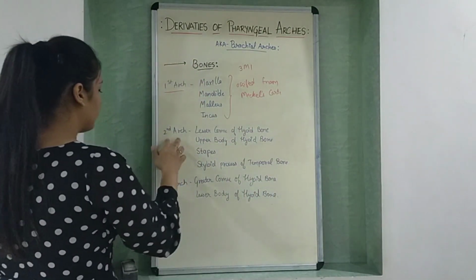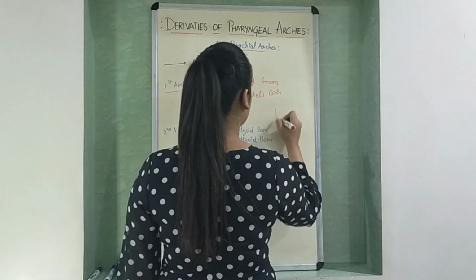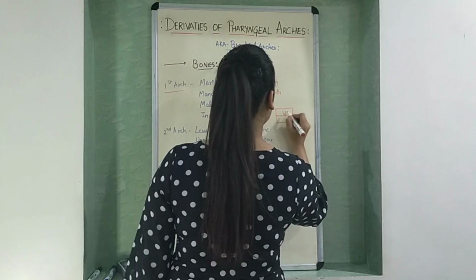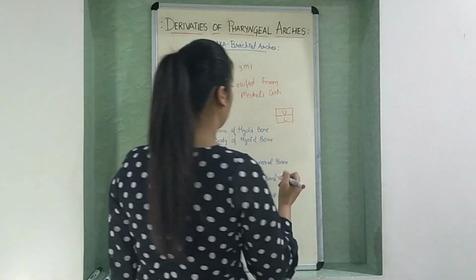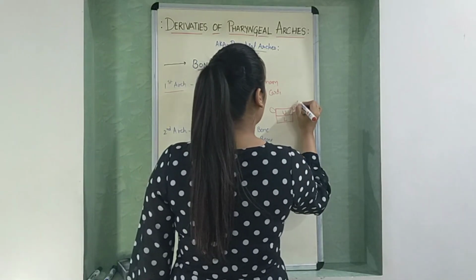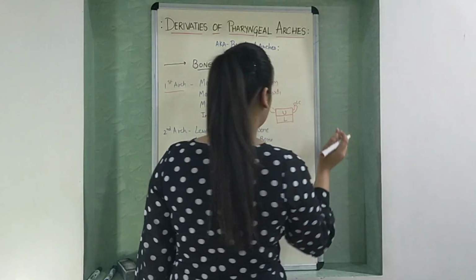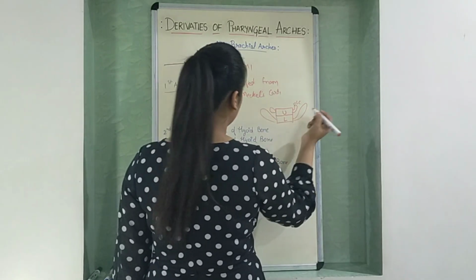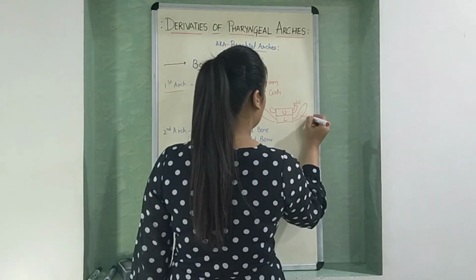Now before starting second arch and third arch, let's see the diagram of hyoid bone. The hyoid bone is divided into 2 parts, upper body and the lower body. The upper body has lesser cornu, also known as lesser horn, and the lower body has greater cornu, also known as greater horn.